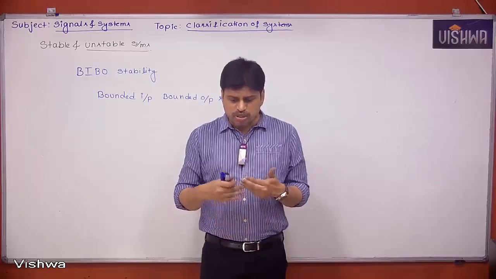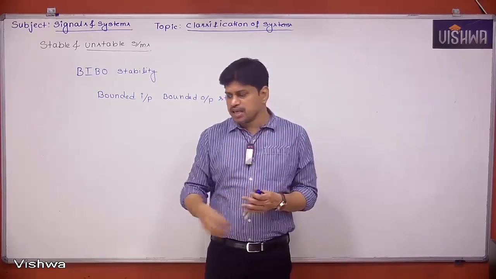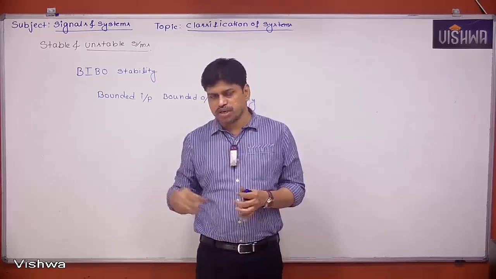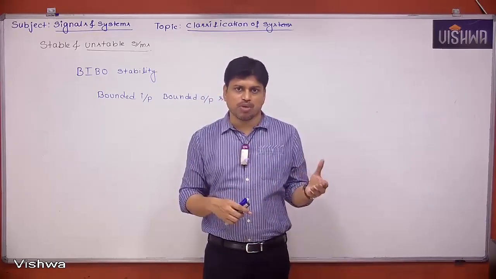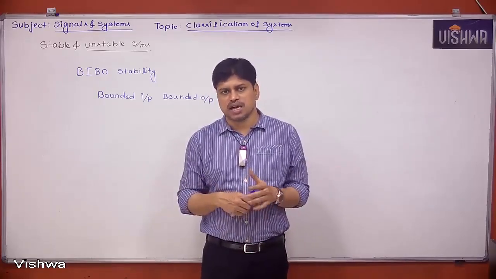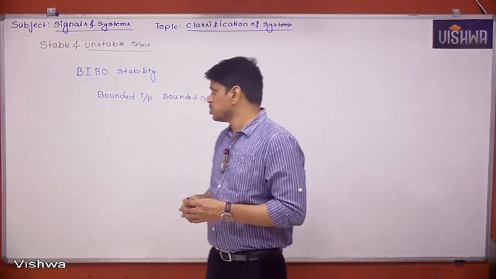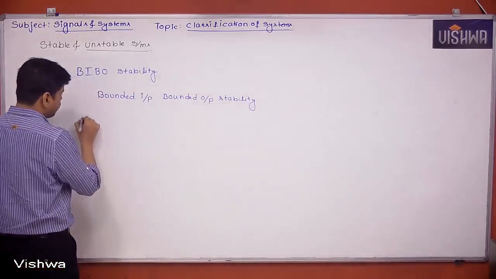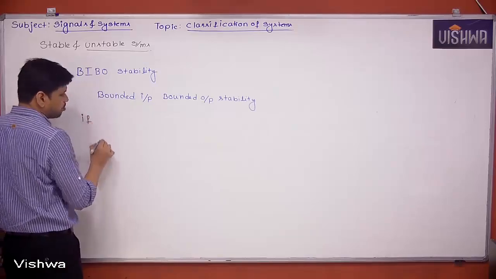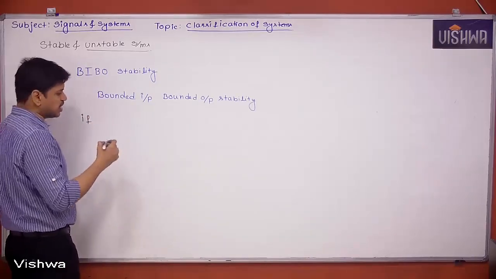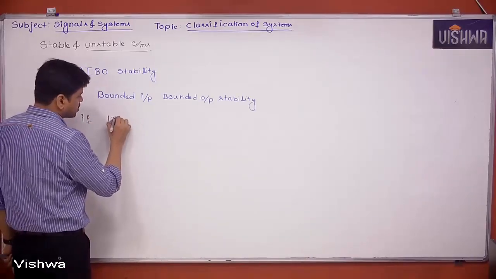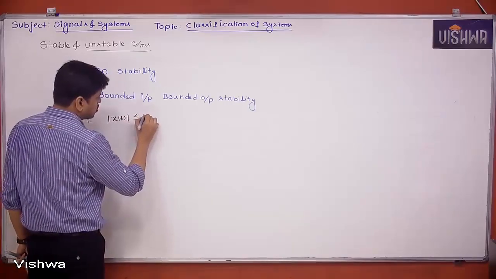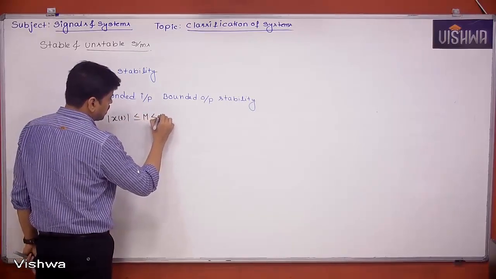Next, suppose if the system is unstable, then if the input is bounded, the output must be unbounded. Then you can say the system is unstable. That's the meaning of it. So here, stability means if input is bounded, mathematically how we can show a signal is bounded? Mod x of t must be less than or equal to some maximum value which is less than infinity.